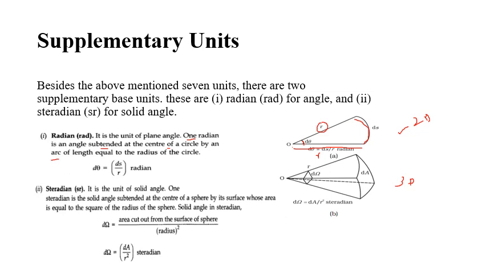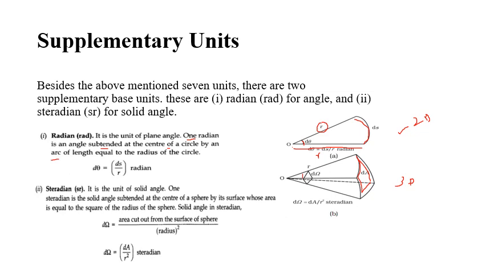Fine. So consider a small area from the sphere. The angle between these is called d omega. For plane angle we denote d theta, and for steradian, solid angle, we denote d omega. So what is the formula?